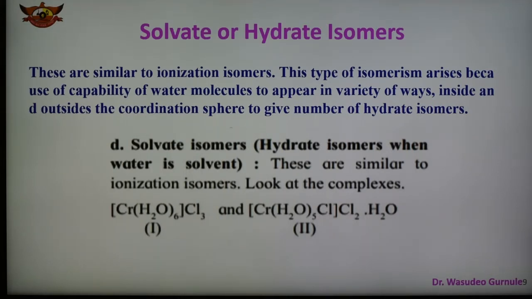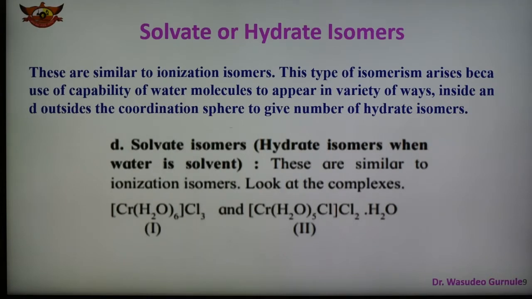Such types of isomers are called hydrate isomers. We can say that this type of isomerism arises because of the capability of water molecules to appear in a variety of ways inside and outside the coordination sphere to give a number of hydrate isomers. For example, there are 3 hydrate isomers of the formula chromium trichloride with 6 water as shown.